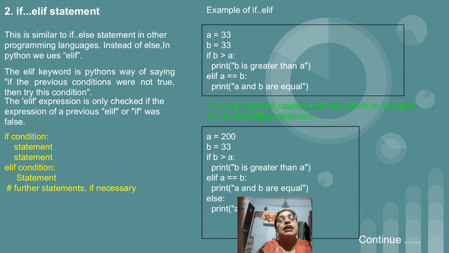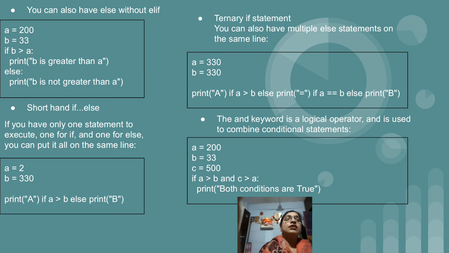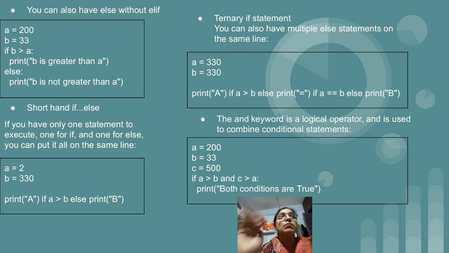After that we are having the elif statement. A equal to B, that is 200 equal to 33. Again this condition is false. So the statement which was present inside the else block will get executed. Actually it is not visible for me also, but there is a statement. So in this second example, what will be the output? The statement which is present inside the else statement. You will get to see it in your PDF file. So just see that.